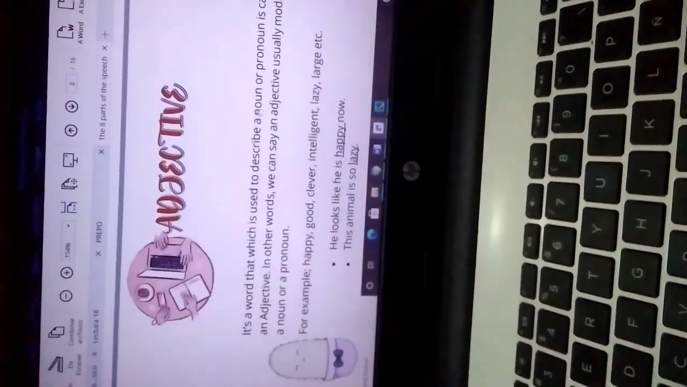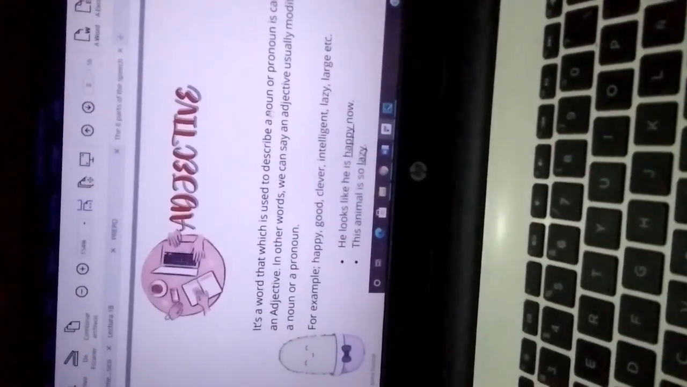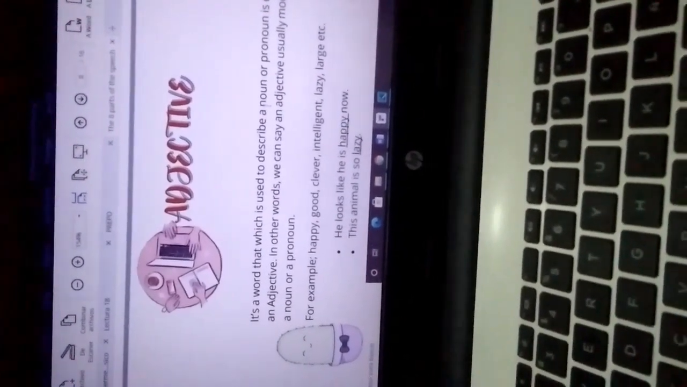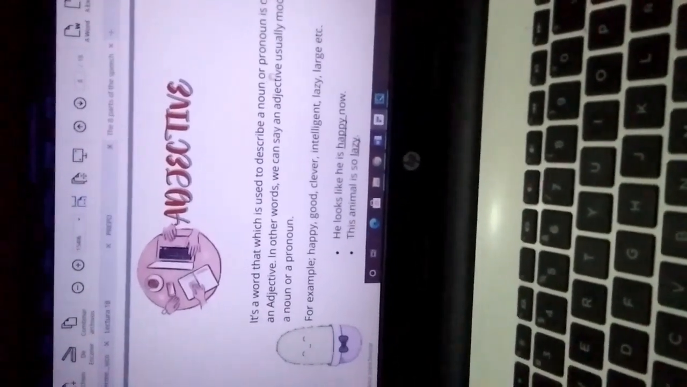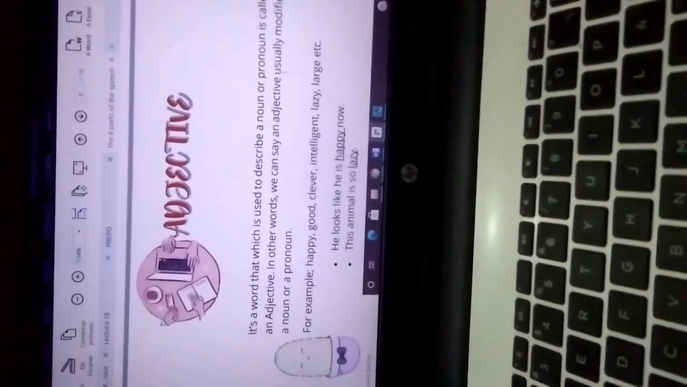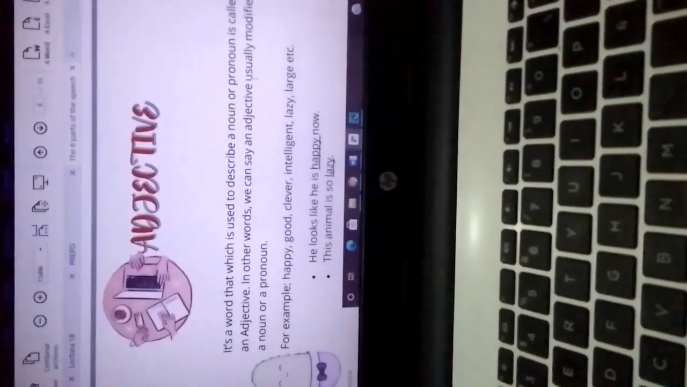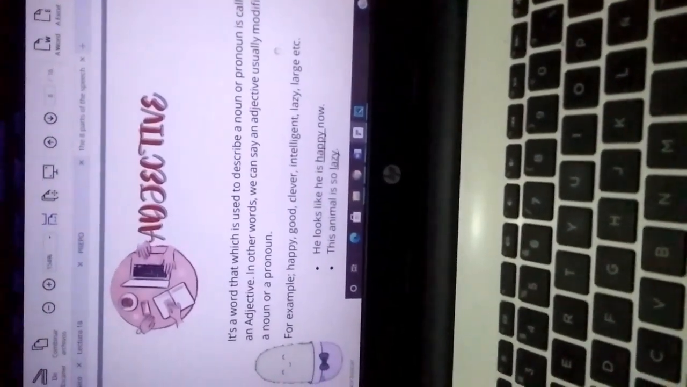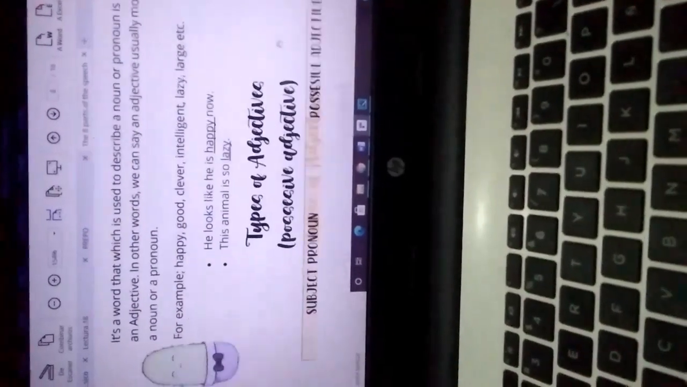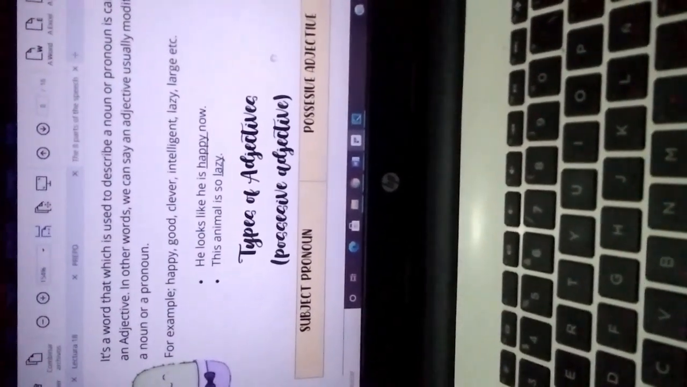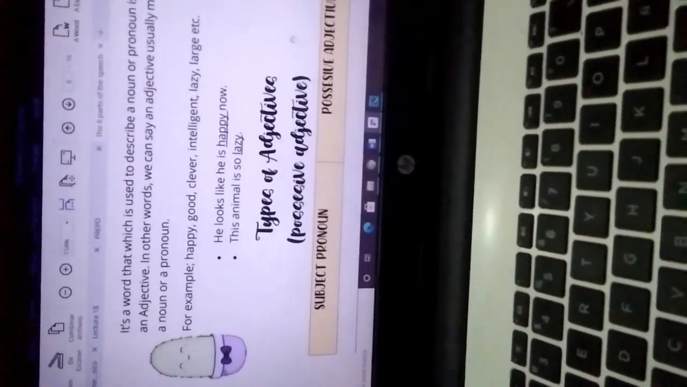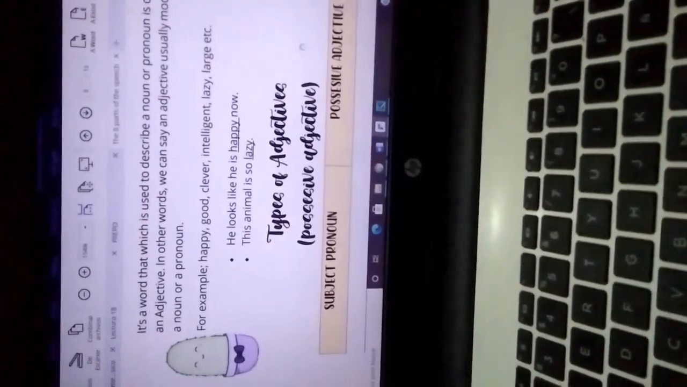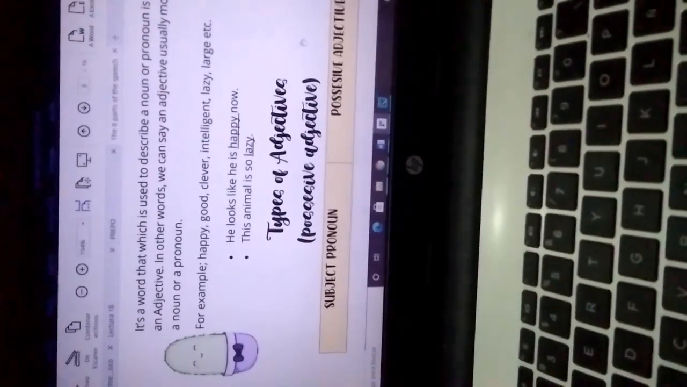Another part of speech is the adjective. A word which is used to describe a noun or pronoun is called an adjective. In other words, we can say an adjective usually modifies a noun or pronoun. For example, happy, good, clever, intelligent, lazy, alert, etc. For example, he looks like he is happy now.